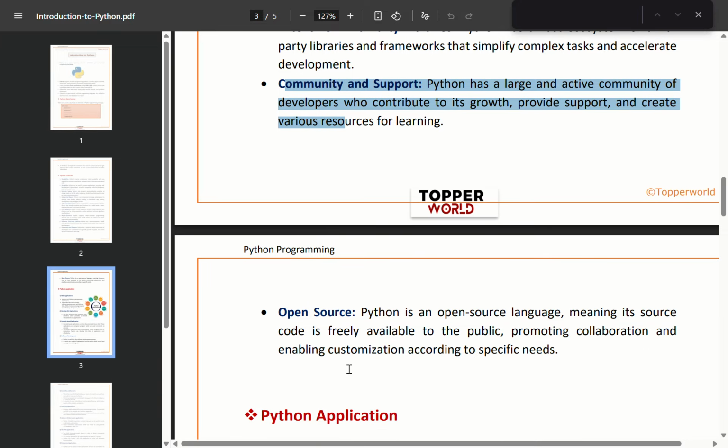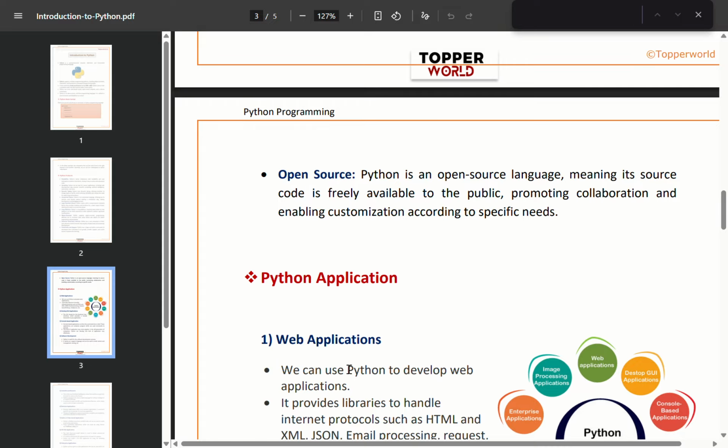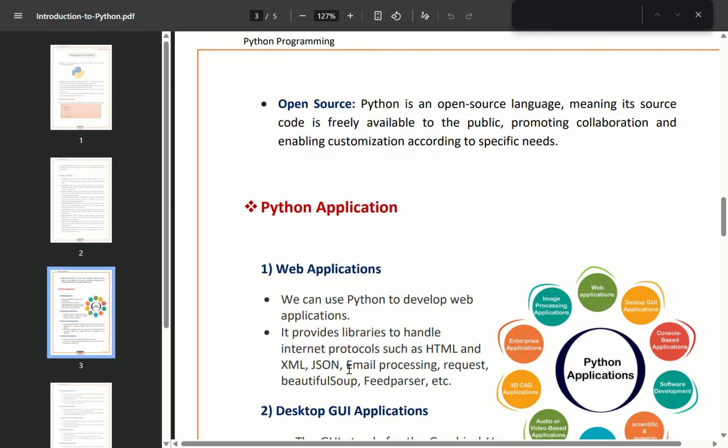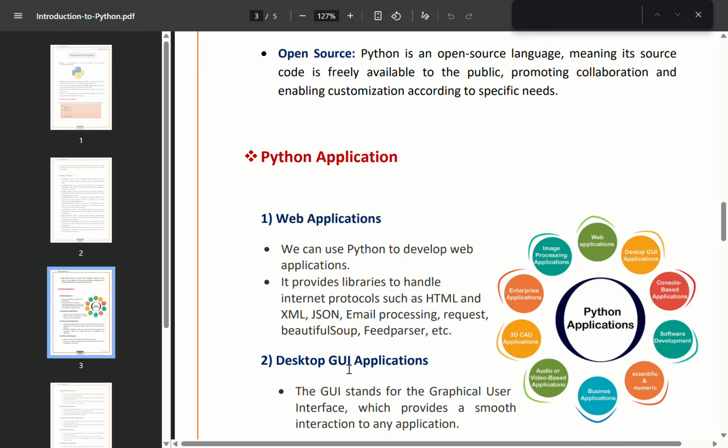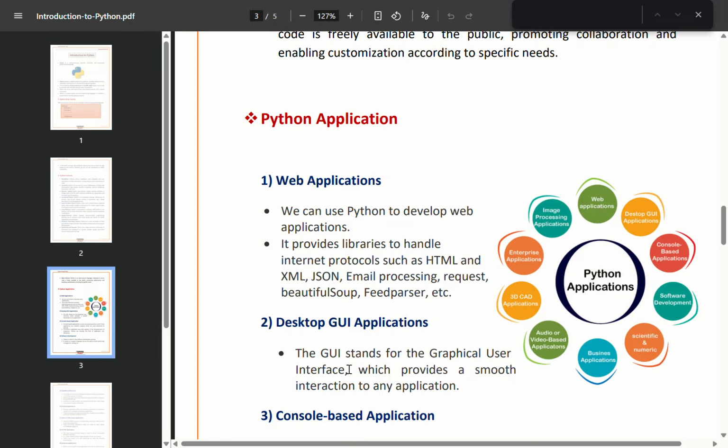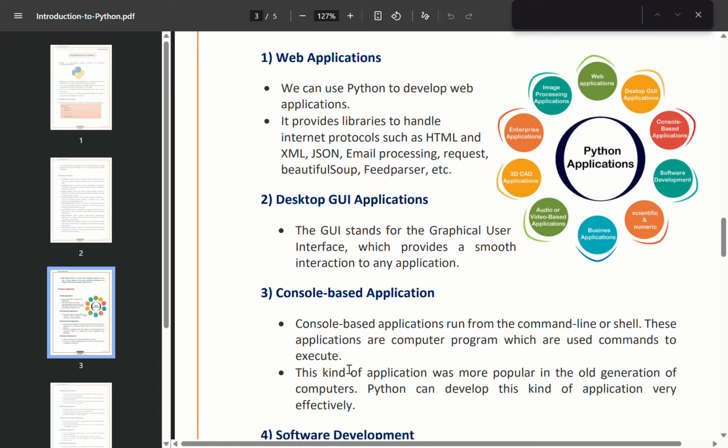Now let's talk about Python applications, meaning where Python is used in real life. Python is widely used in web application development. It provides libraries to handle internet protocols and data formats like HTML, XML, JSON, and email processing. Python is also used to create desktop GUI applications. GUI stands for graphical user interface, which allows users to interact with software using windows, buttons, and menus. Python can also be used to develop console-based applications. These applications run through the command line or terminal and they were very popular in earlier computer systems. Python still supports this type of application very easily.